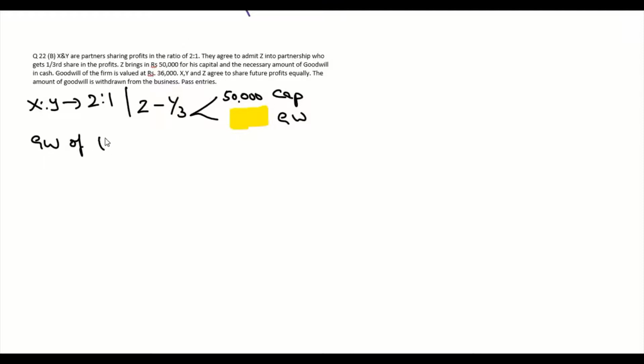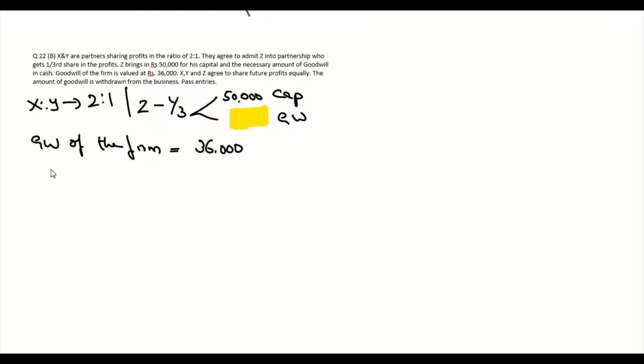So here we have two partners, X and Y. They share profits in the ratio of 2:1, and they admitted a new partner Z. Z is admitted for 1/3 share of profit, and he brought 50,000 as his capital. He also brought his share of goodwill that we need to calculate. So it's yet to be found. Okay, so the question says goodwill of the firm is 36,000.